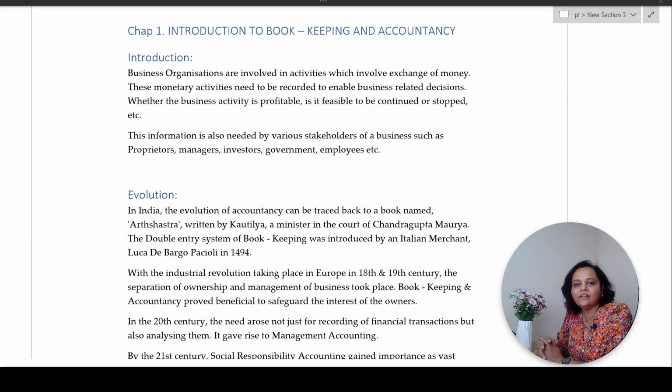Today we will start with the first chapter of 11th standard accounting and bookkeeping. Now, this chapter is basically an introduction to accounting and bookkeeping.